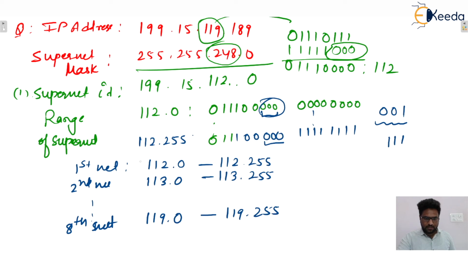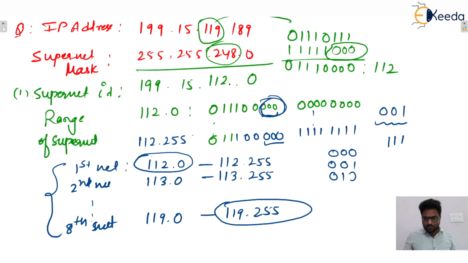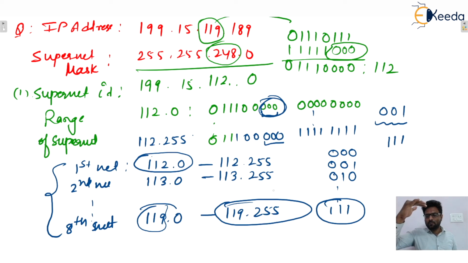So this one is the first address and this one is the last address of this supernet, and these 8 networks are combined. How do we get 113.0? We put the three supernet bits as 000, and then 001 and 010 up to 111. When it is 111, the decimal value will be 119. And the host bits go from all zeros to all ones. So the last address will be this.